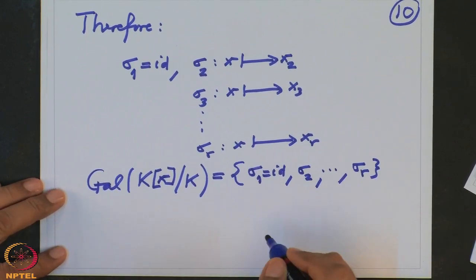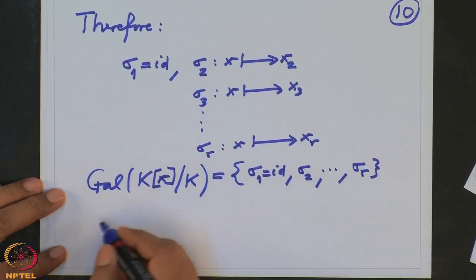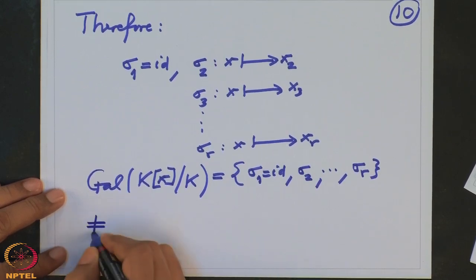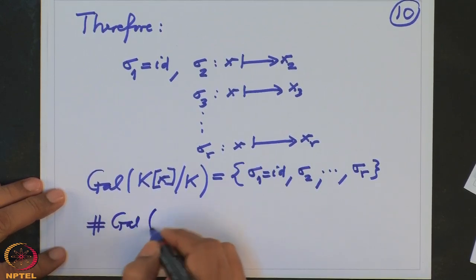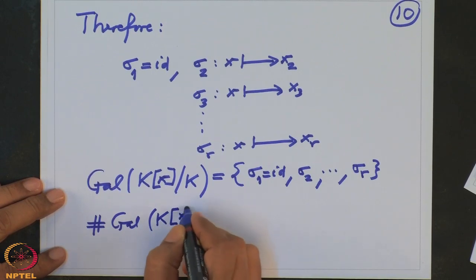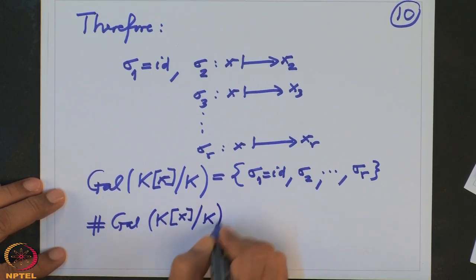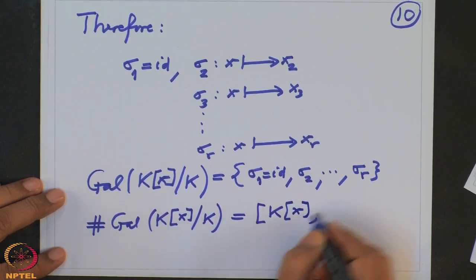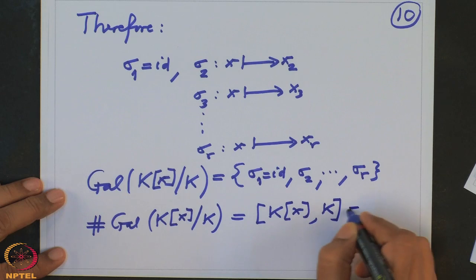So when can the equality happen? The order of the Galois group of kx over k is equal to this, which is the degree of mu.